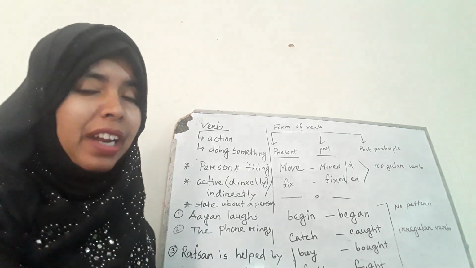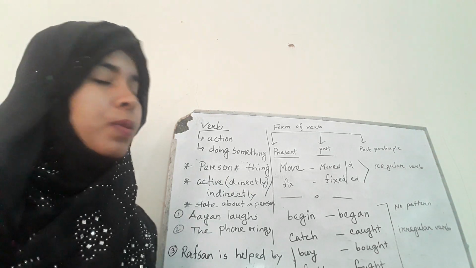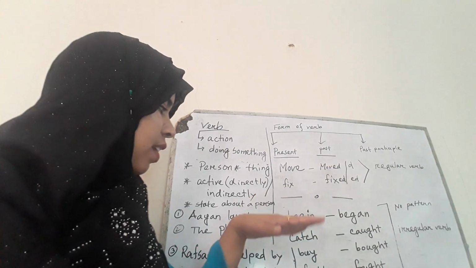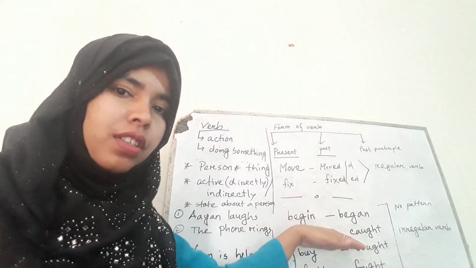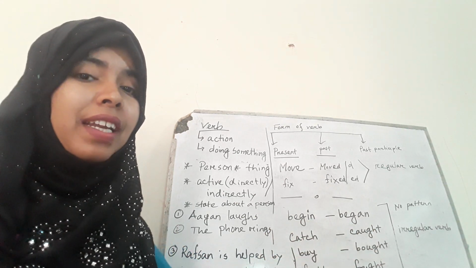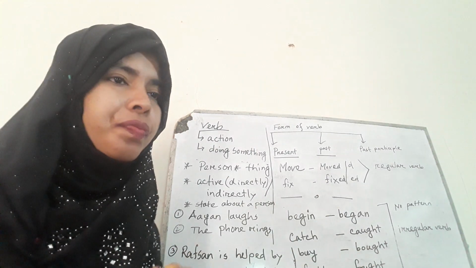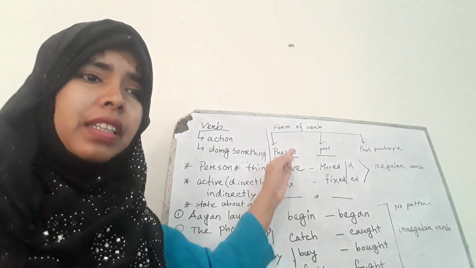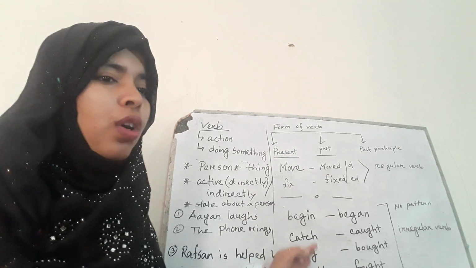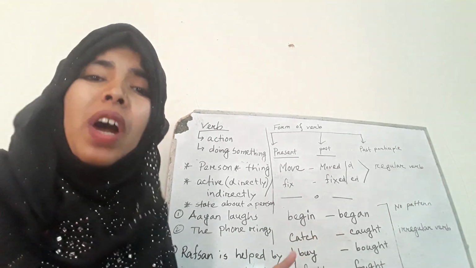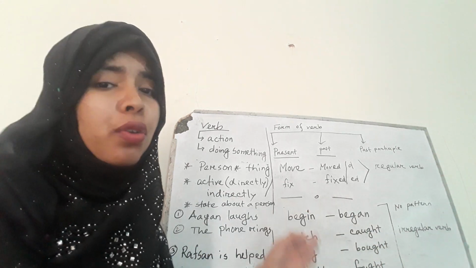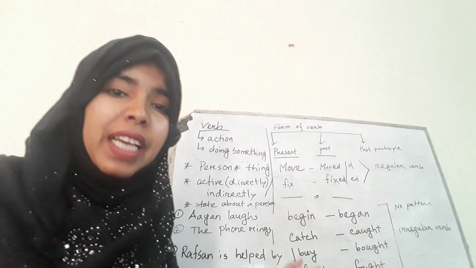Fine. Now go to our next point, how to identify irregular verbs. Here you see I have written the word begin. The past tense is began. Catch, caught. Buy, bought. Tell, told, and finally fight, fought. Here you see there is no D or ED. No typical pattern. So these are not regular verbs. These are irregular verbs, because there is no pattern here and we don't know what to add. Rather, there are some changes.